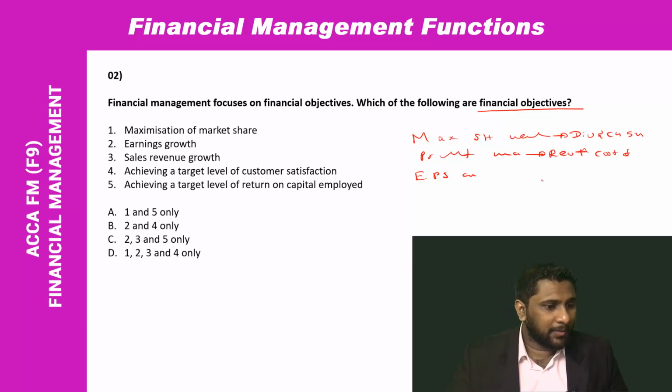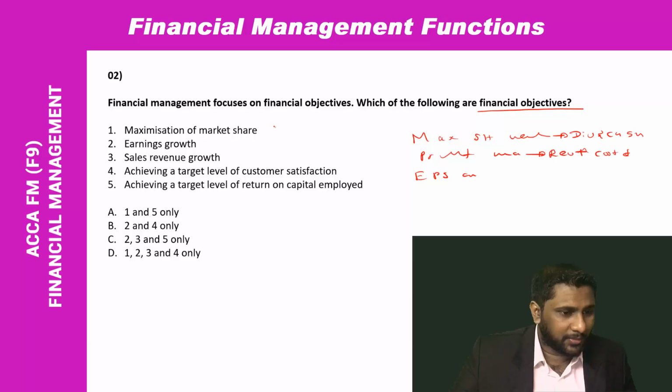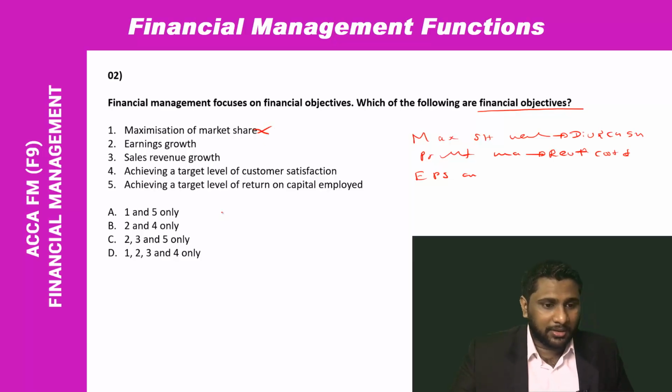So let's see what the correct answer is. Maximization of market share, no, that's not an option. Earnings growth, yes, that's a financial objective of an organization. Sales revenue growth, yes, it is a financial objective. Achieving a target level of customer satisfaction, customer satisfaction is not financial, so that's wrong. Achieving a target level of return on capital employed, yes, that's a financial objective.